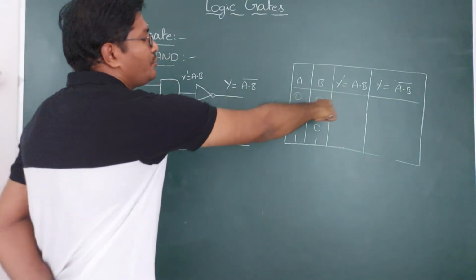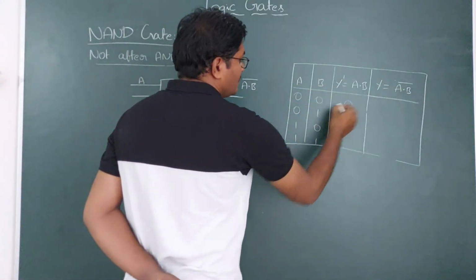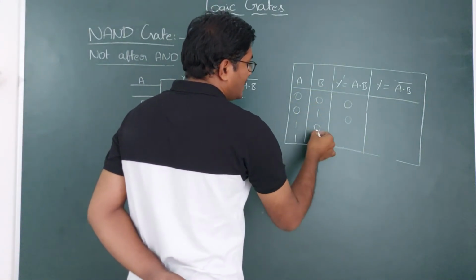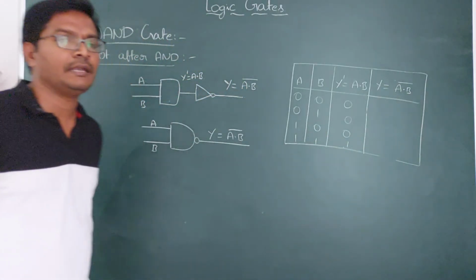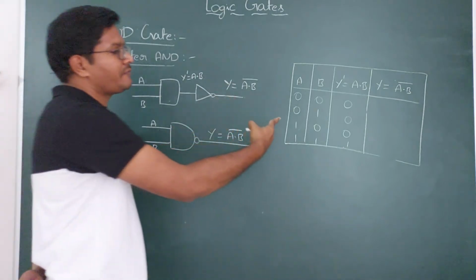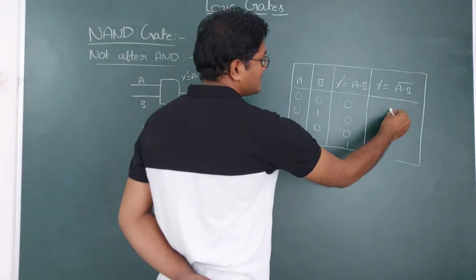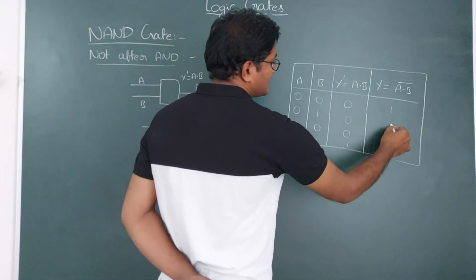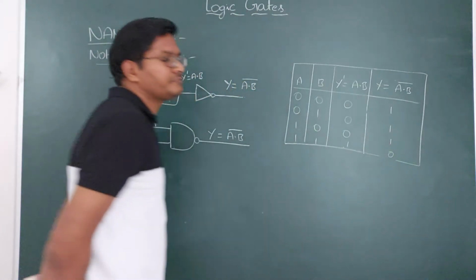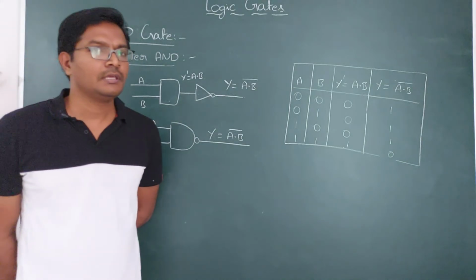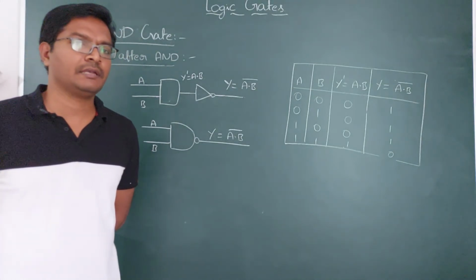So first A into B: 0 into 0 is 0, 0 into 1 is 0, 1 into 0 is 0, 1 into 1 is 1. That is the AND gate. And the NAND gate is the reverse of the AND gate. So 0 reversed is 1, 0 reversed is 1, 0 reversed is 1, and 1 reversed is 0.